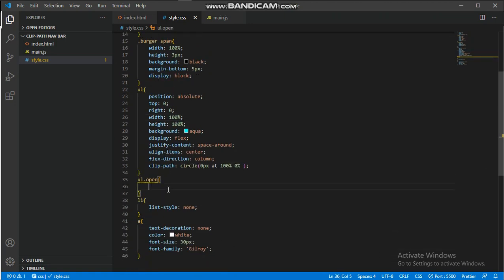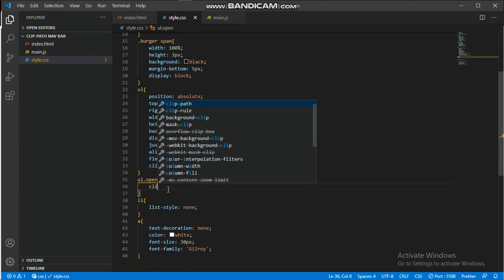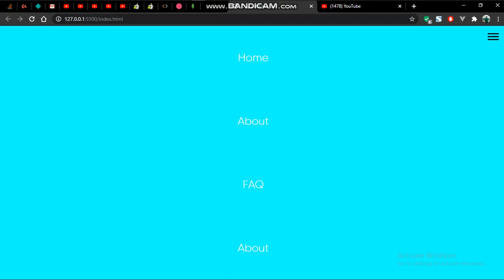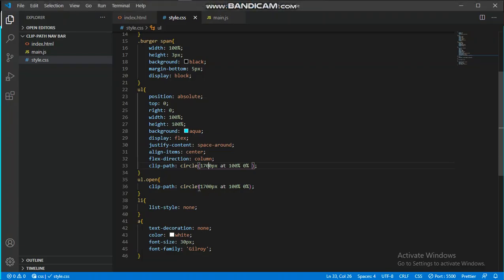Right, so basically when we give that class of open, we want the clip path, let's say, to be 1700 pixels. Sorry, I missed the circle. Clip path circle 1700 pixels at 100%. We'll still leave it at 100% because we're going to be staying at the top right. Basically just the circle that will increase, 100% and same 0%. Let me show you what I mean. If I give this same 1700 pixels, you see it opens fully. See, it opens fully back. Alright, so we want that to happen when this has the class of open. So let's set it back to 0.